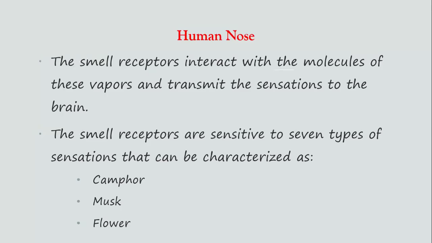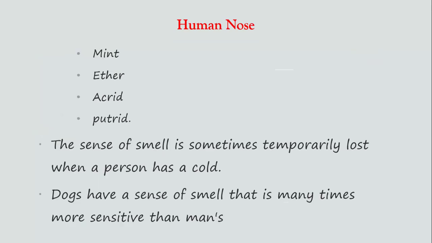Now, the smell receptors are sensitive to 7 types of sensations that can be characterized as follows: camphor, musk, flower, mint, ether, acrid, and putrid. These are the sensations that can be obtained by the receptors. The sense of smell is sometimes temporarily lost when a person has a cold. Dogs have a sense of smell that is many times more sensitive than that of humans.